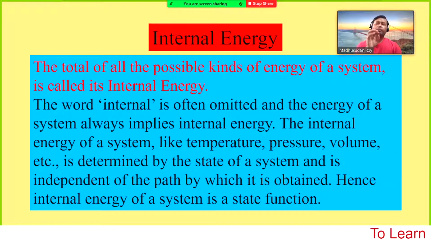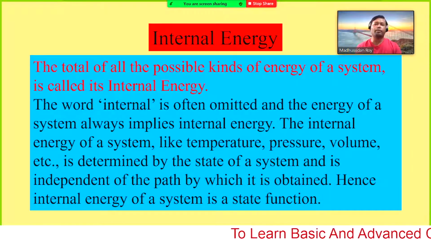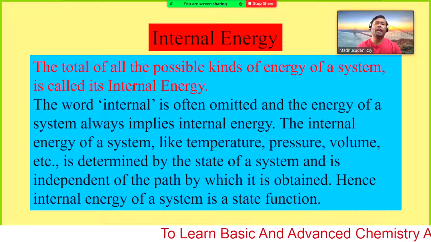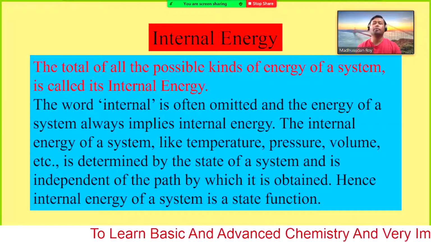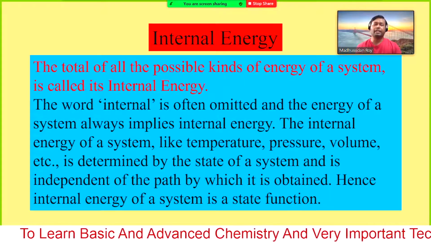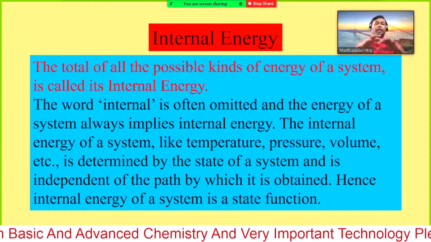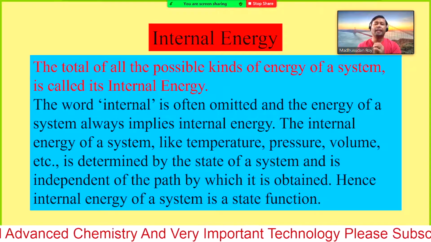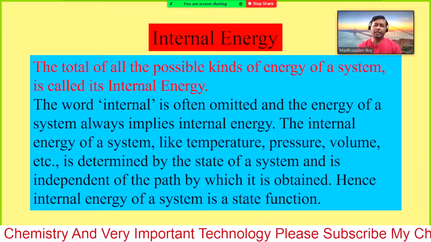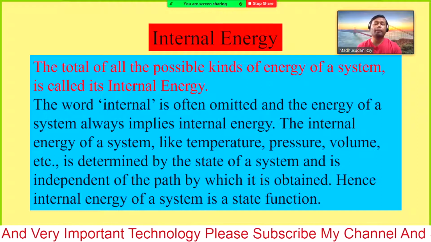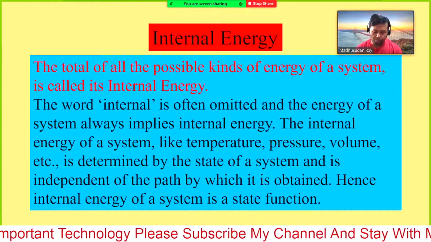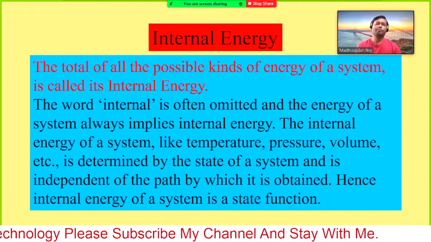Even some of them can be at rest for a very short period of time. In that case they will have some static energy or some potential energy. So if we want to define the internal energy of a system, you need to think about the sum of all possible types of energy.